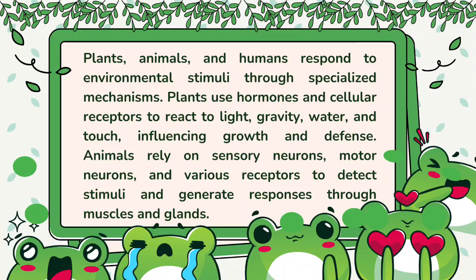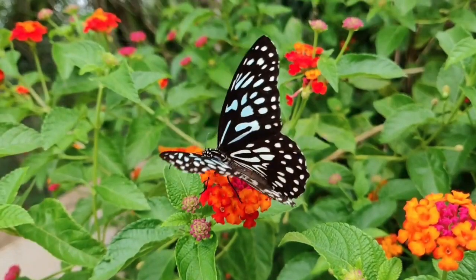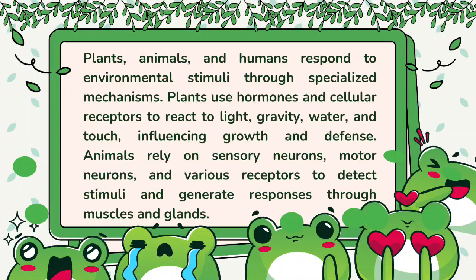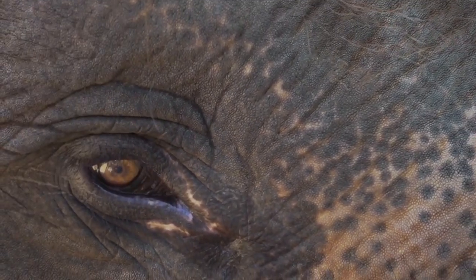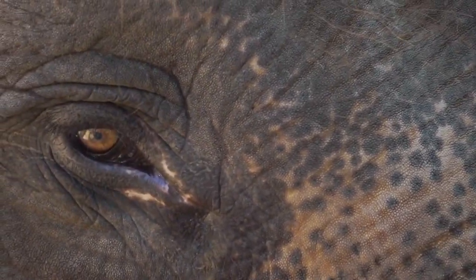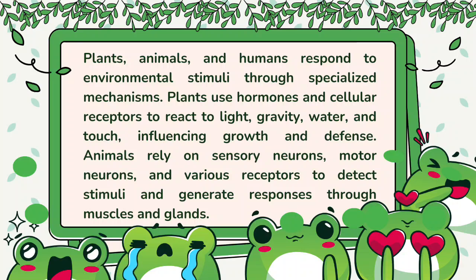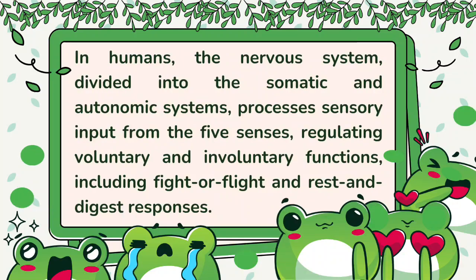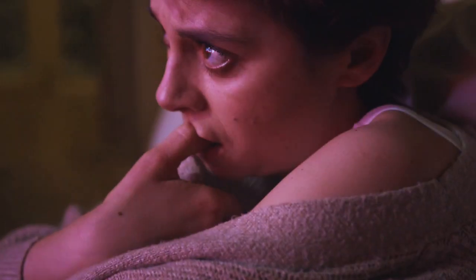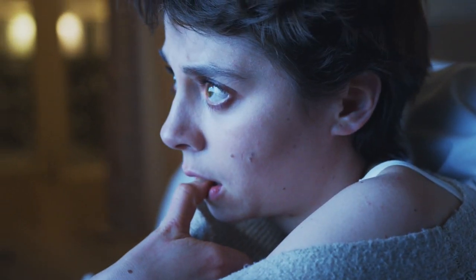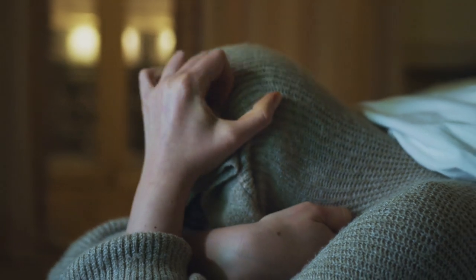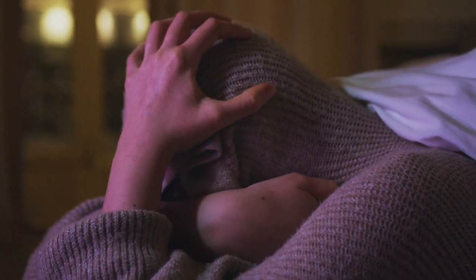Plants, animals, and humans respond to environmental stimuli through specialized mechanisms. Plants use hormones and cellular receptors to react to light, gravity, water, and touch, influencing growth and defense. Animals rely on sensory neurons, motor neurons, and various receptors to detect stimuli and generate responses through muscles and glands. In humans, the nervous system, divided into the somatic and autonomic systems, processes sensory input from the 5 senses, regulating voluntary and involuntary functions, including fight or flight and rest and digest responses.